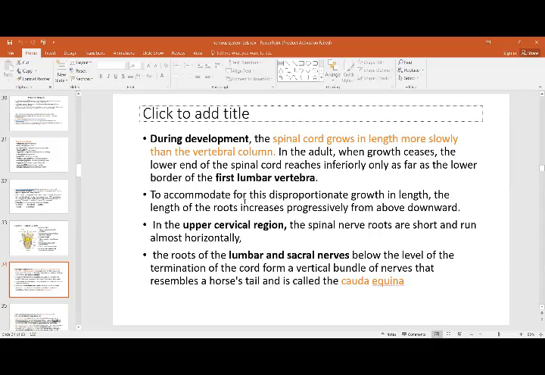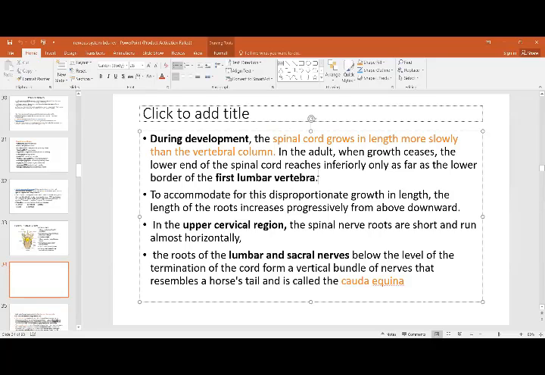During development, the spinal cord grows down to the lower end of the vertebral column, but as the vertebral column grows, the spinal cord becomes relatively smaller and is pulled upward, and in adult life it stays up to just the first lumbar vertebra. To accommodate this disproportionate growth, the rootlets have to increase progressively, and as they have to come out from their individual intervertebral foramina, they descend downwards. The nerves progressively descend from above downwards, reach their respective intervertebral foramina, and then exit out of the vertebral canal.